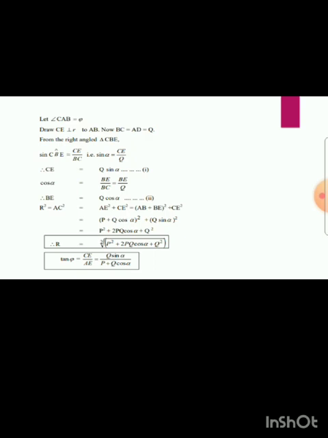Now from the right angle triangle CBE we'll find sine alpha and cos alpha. First we find sine alpha, and sine is the opposite side divided by hypotenuse. Similarly, cos is equal to adjacent side divided by hypotenuse. For this we get sin alpha is equal to CE divided by Q, and cos alpha is equal to BE divided by Q. So we get CE is equal to Q sin alpha and BE is equal to Q cos alpha. Mark CE as equation 1 and BE as equation number 2.